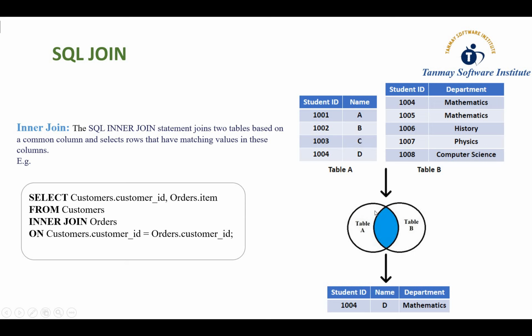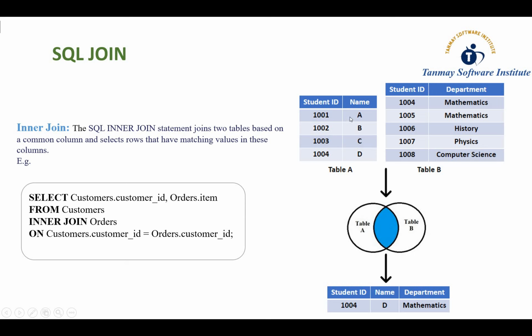In the inner join diagram you can see there are two tables, table A and table B. Only this portion is nothing but the records which are present in table A as well as in table B, meaning only the matched records from both tables are fetched.